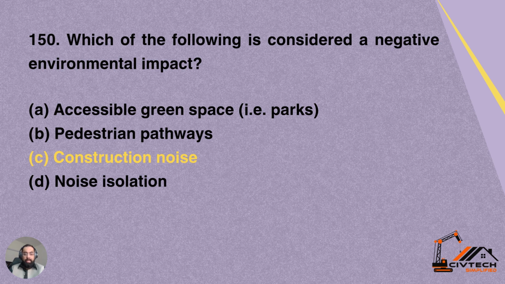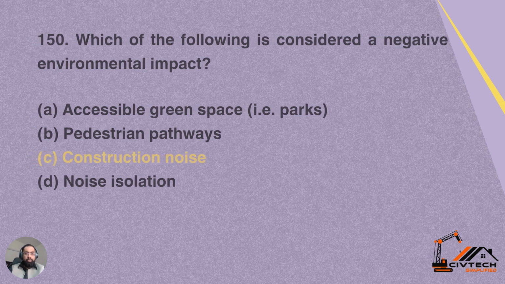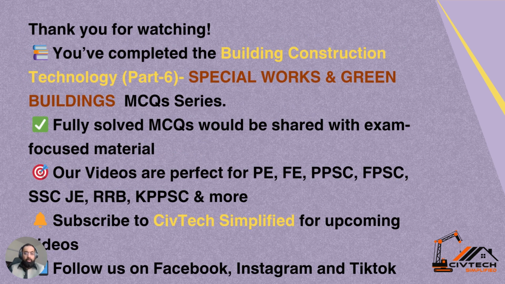So option C, construction noise, is the correct answer. So that is considered as negative environmental impact. Parks give a positive impact. Pedestrian pathways also give a positive impact on the environment. And construction noises are the negative impact creating entity.